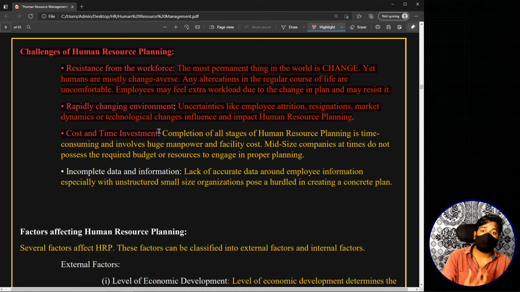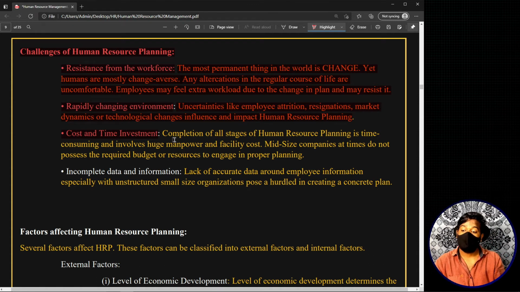Now you don't have too much time for this human resource planning. You have to plan a lot, but you don't have time. If you have different restrictions relating to the cost or the time, then this may also act as a challenge for this human resource planning. That is what I'm trying to convey using this particular thing, telling that in this cost and time investment area also, this human resource planning may face challenges.